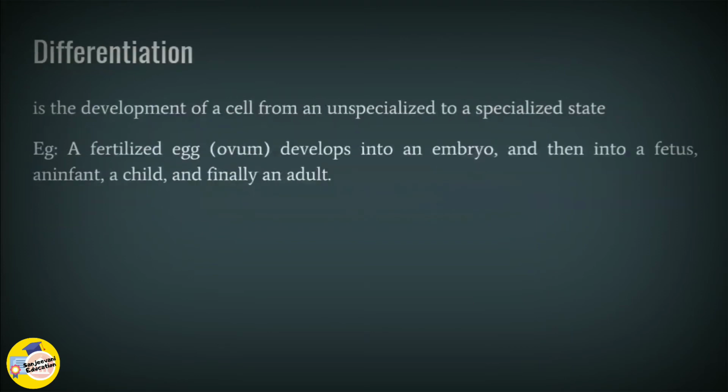Okay. So the next one we have is differentiation. Differentiation is the development of a cell from an unspecialized to a specialized state. Now, the best example which I can find is the development of testicles into sperms and the menstruation cycle that happens in female and male teenagers when they reach their age.